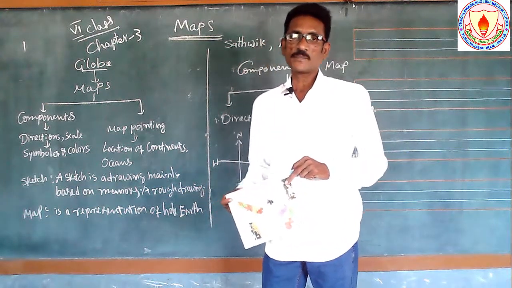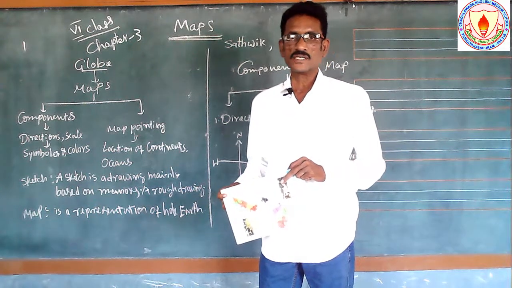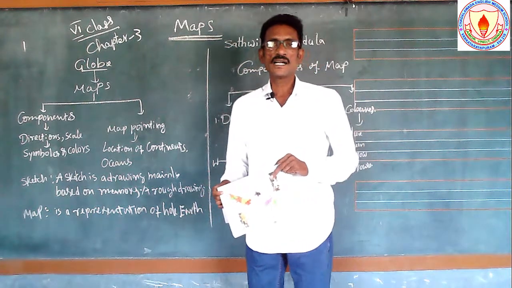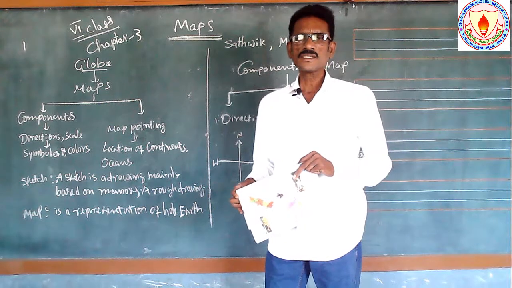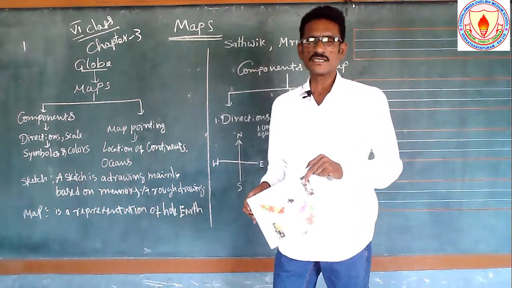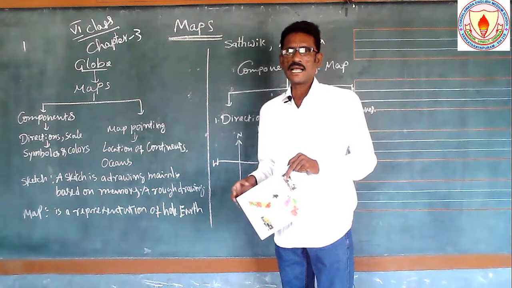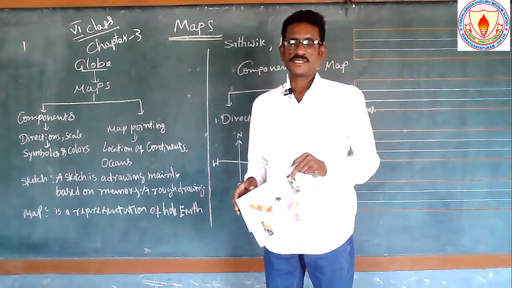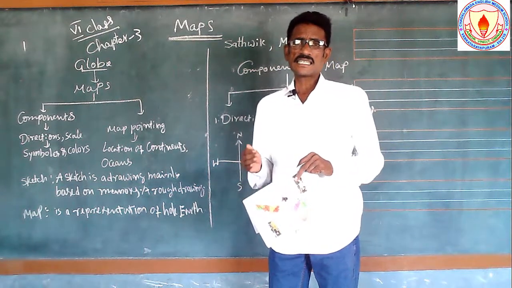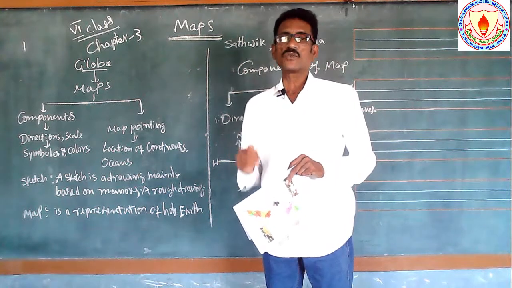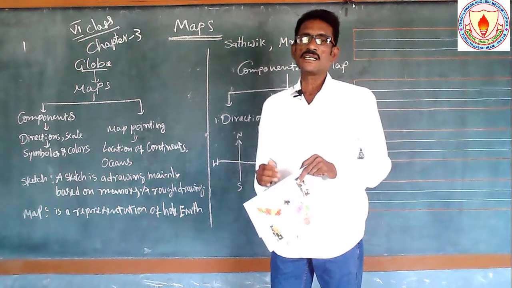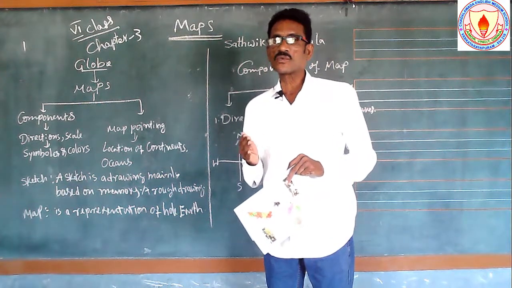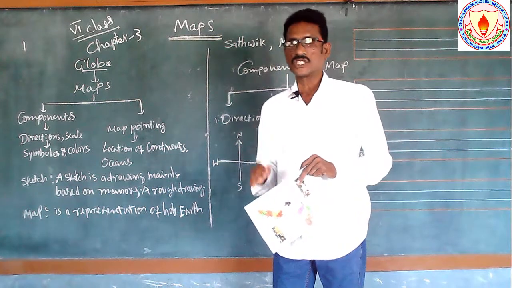And 5 main water bodies are there. The Pacific Ocean is the biggest ocean in the world, the second biggest ocean is the Atlantic Ocean, and the third biggest ocean is the Indian Ocean. The smallest ocean is the Arctic Ocean, and the fifth one is the Southern Ocean. It is also called the Antarctica Ocean. See here, the Antarctica Ocean is the southern part of the Pacific Ocean, the southern part of the Atlantic Ocean, and the southern part of the Indian Ocean, together called the Southern Ocean or Antarctica Ocean.